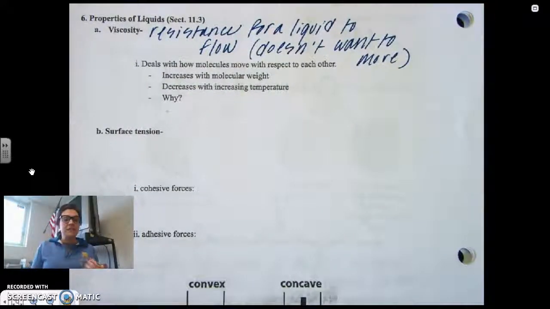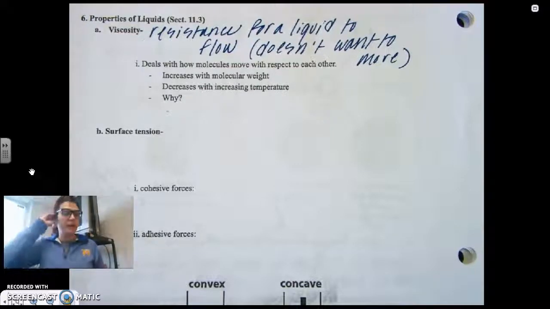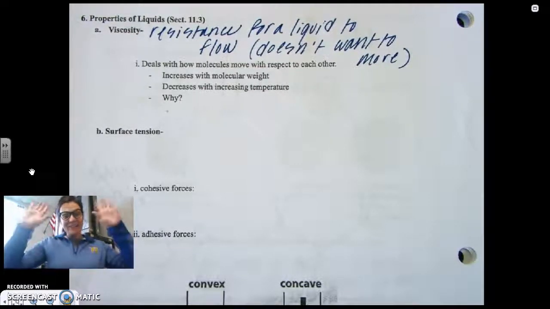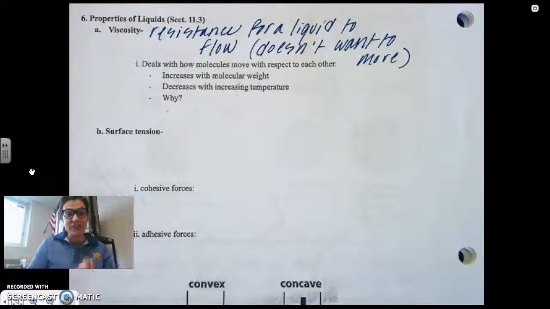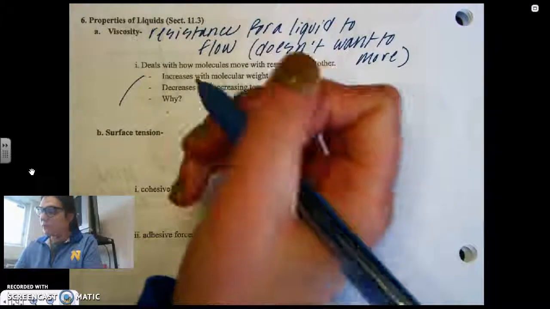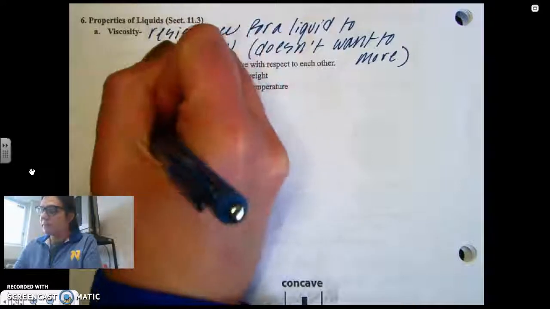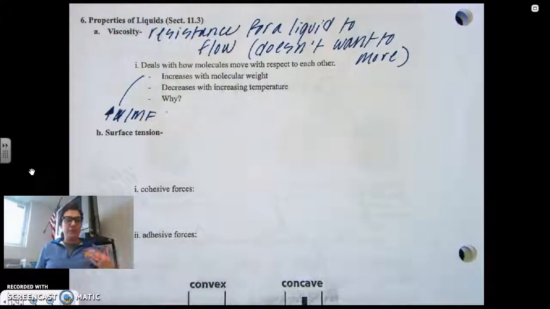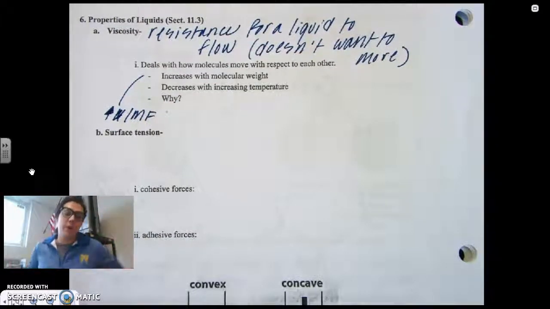Okay, so viscosity deals with how molecules move with respect to each other. If they have high intermolecular forces, meaning they're interacting with each other strongly, their viscosity is also going to be high. So let's look at some things here. Viscosity will increase with molecular weight and decrease with increasing temperature. Why do we think this is? Well, if we're increasing molecular weight, we're also increasing the intermolecular forces between those molecules. Remember, force equals mass times acceleration, so our force will increase if the mass of the substance increases.